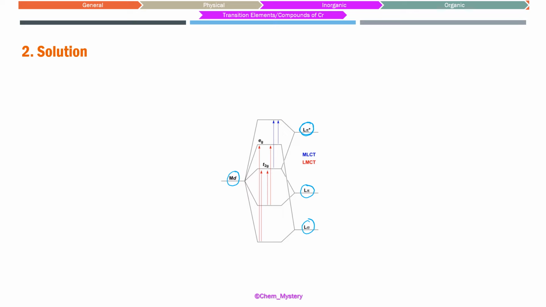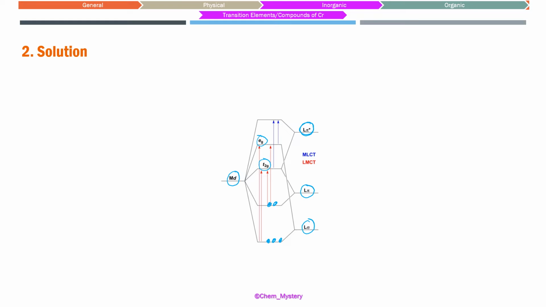The metal can also have some orbitals, like this can be the low lying orbital, this can be a higher energy orbital. So depending upon the identity of the metal and the ligand, it can be possible that some of these energy levels can be populated. Say these energy levels are populated, or these energy levels can also be populated, or the other way around. This kind of situation can be there.